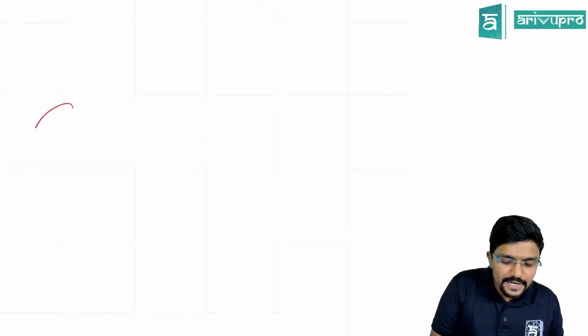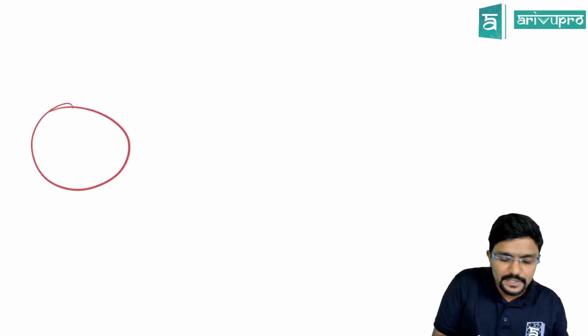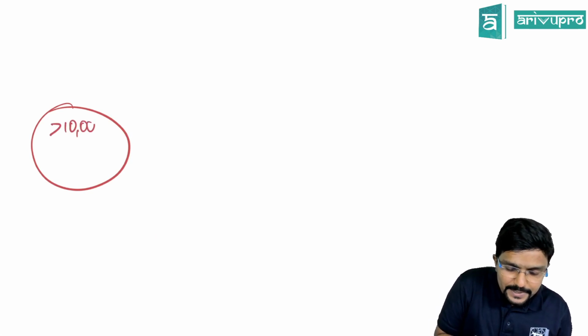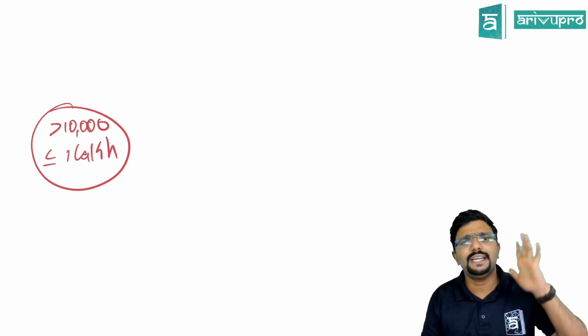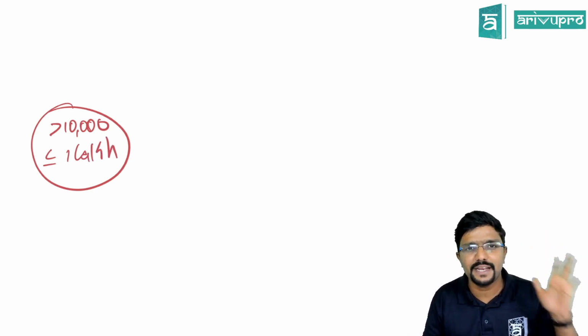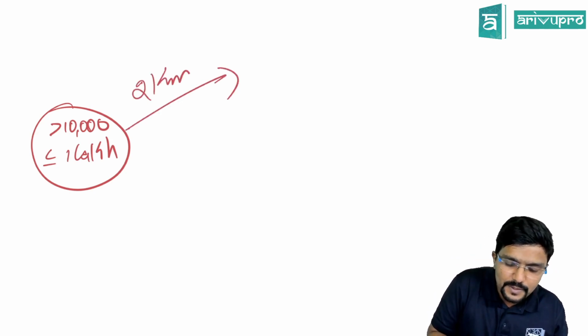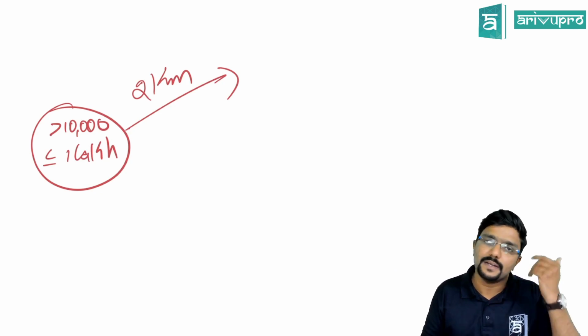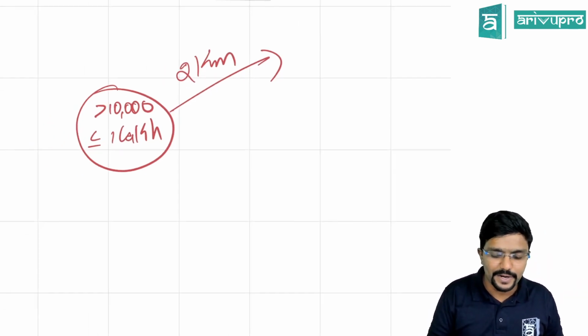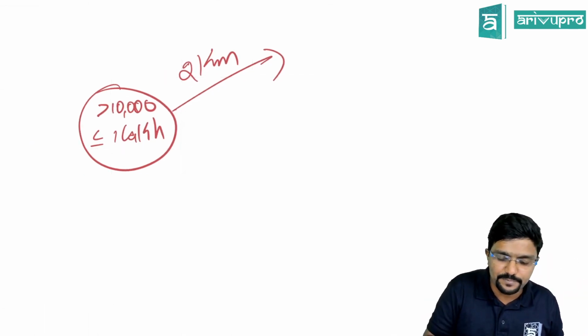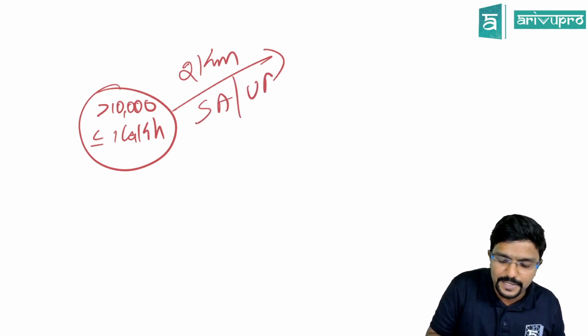See guys, if there is any area where the population is more than 10,000, but up to 1 lakh, that area is urban area, plus 2 kilometers from there is also urban area. Okay, urban area or specified area, one and the same.